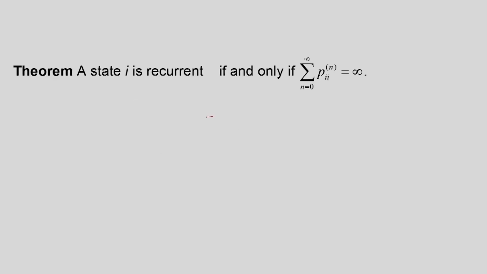So, from this expression, the summation of p_ii^(n), n going from 0 to infinity, is equal to 1 by (1 minus f_i). Now, for recurrence, this f_i must be equal to 1. So, for that this sum will be infinite, because 1 by 0 tends to infinity. So, a state i is recurrent if and only if this summation is infinite, and if this summation is finite, this state will be transient.